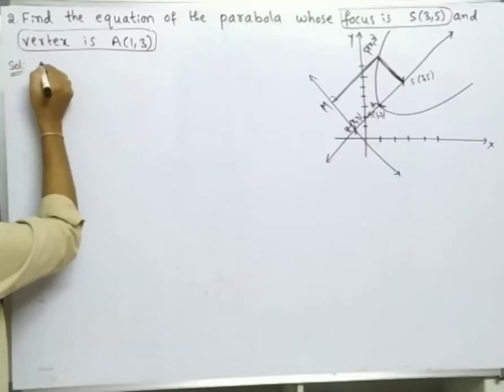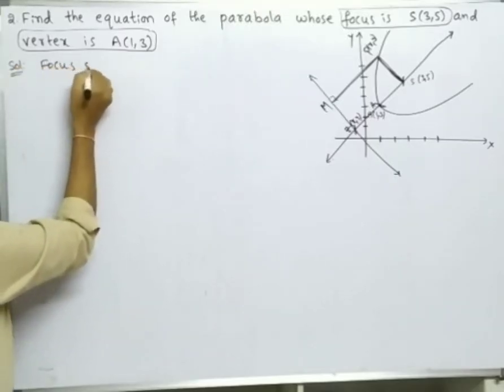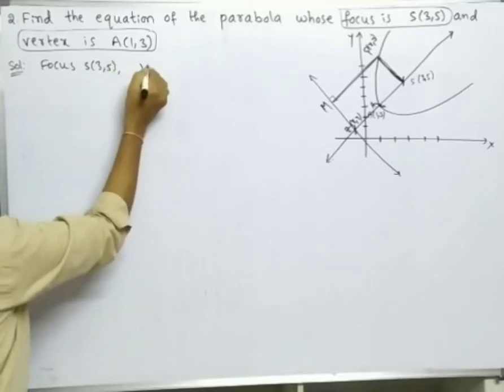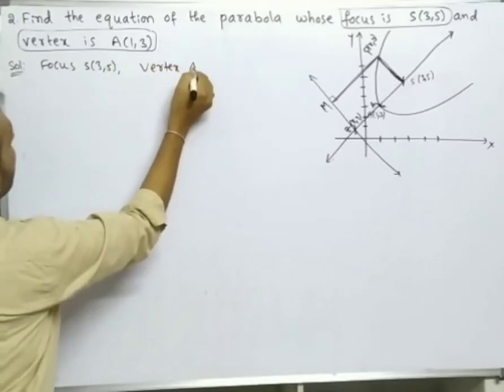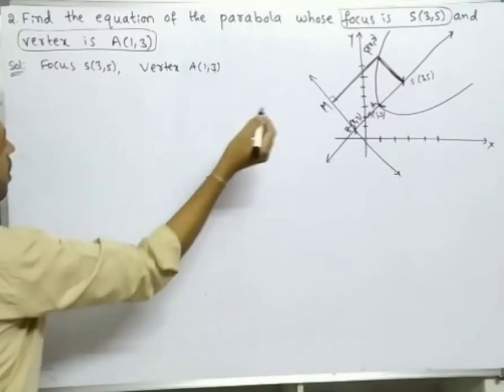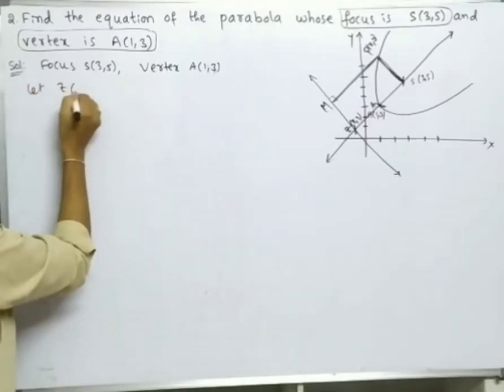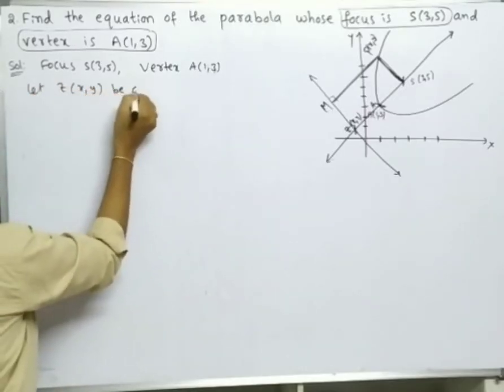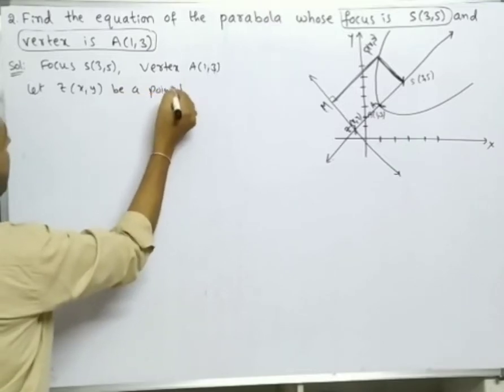So what is given? Focus is (3, 5), vertex A (1, 3). Now let Z (x, y) be a point on the directrix.